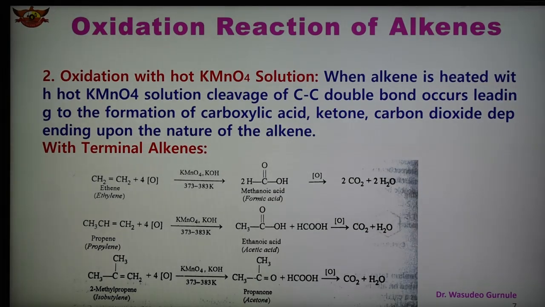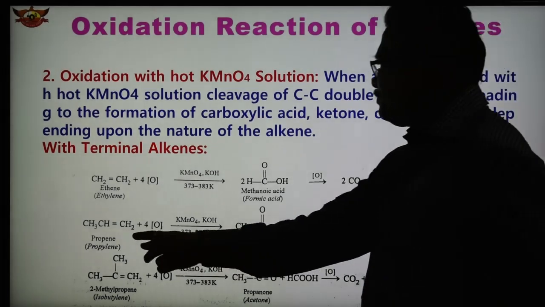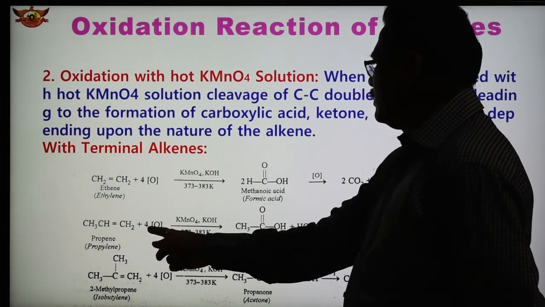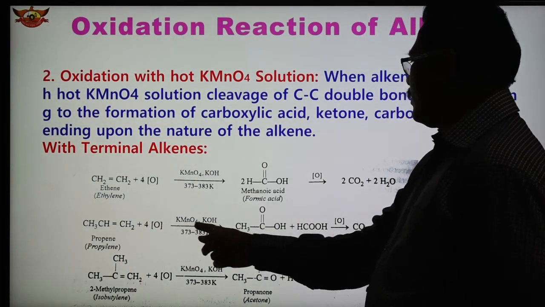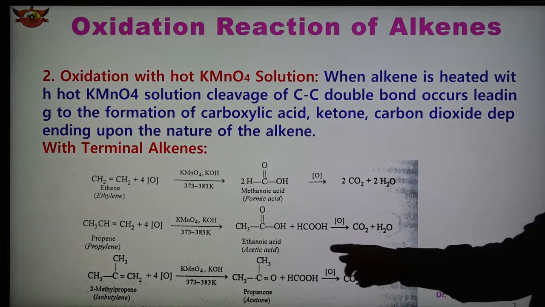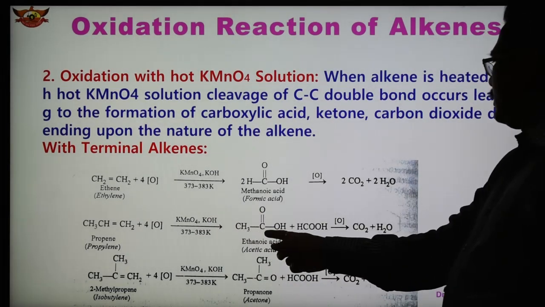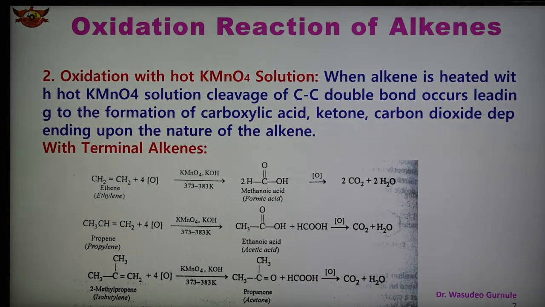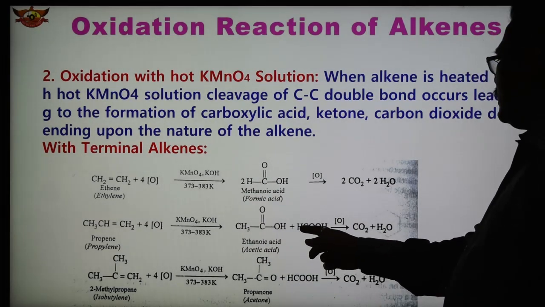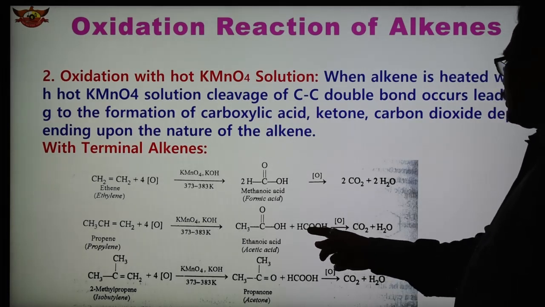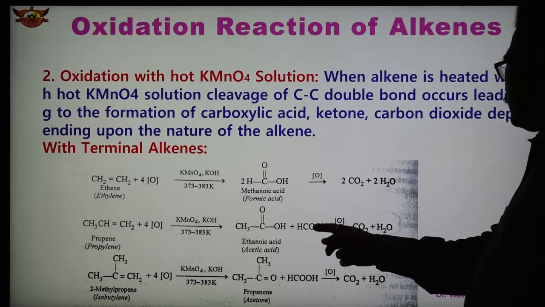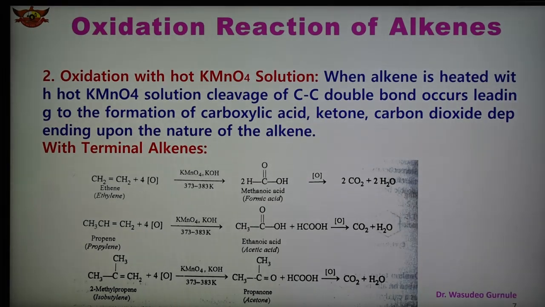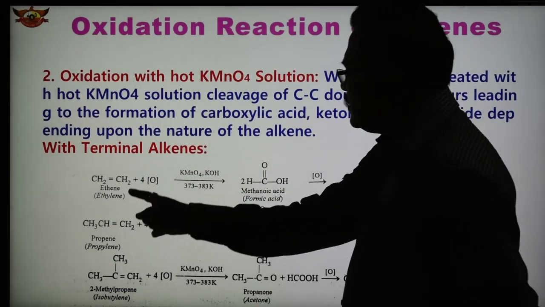A similar type of reaction takes place with propene, also known as propylene, which undergoes oxidation at this same temperature in the presence of KMnO4, and we obtain, now in place of formic acid, acetic acid, ethanoic acid, and HCOOH is the other product, formic acid. This undergoes further oxidation and again we get CO2 and H2O. So ethanoic acid is the main product. So in all these cases, this is the terminal